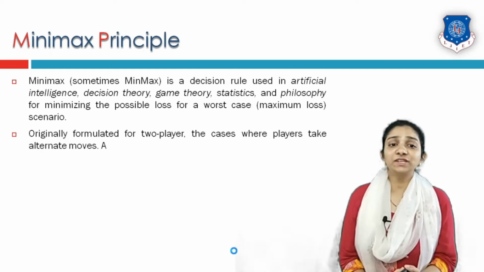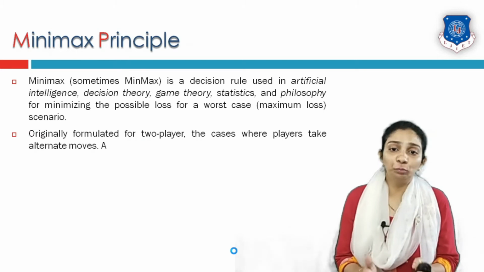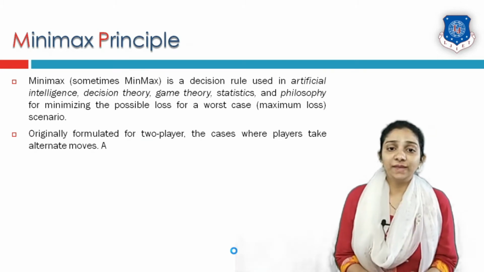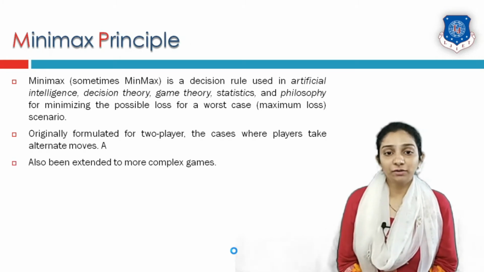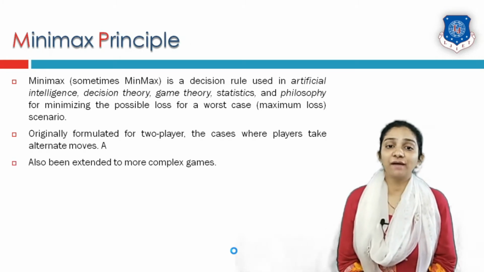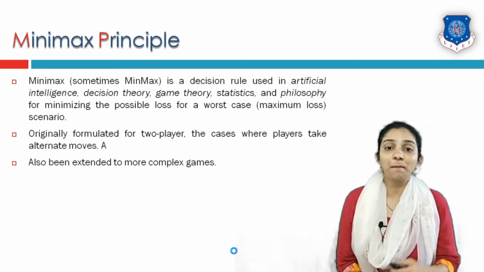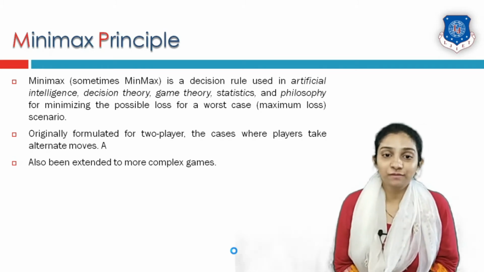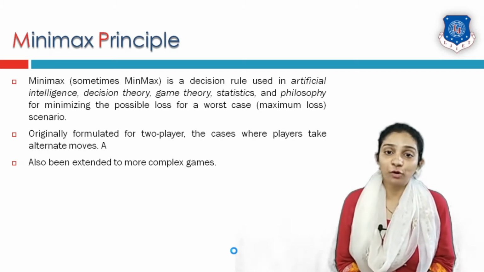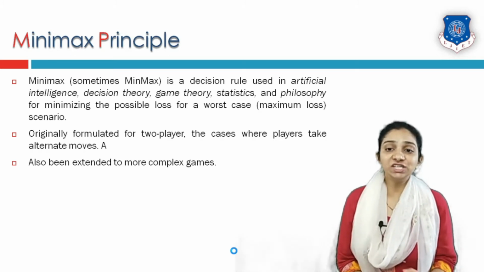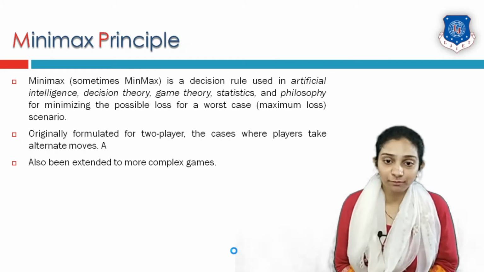It was actually formulated for a two-player game where each player has to move alternately. But later on, artificial intelligence has also added this to the multiplayer minimax principle. Originally, it was formulated for a two-player game where each player takes an alternate move.